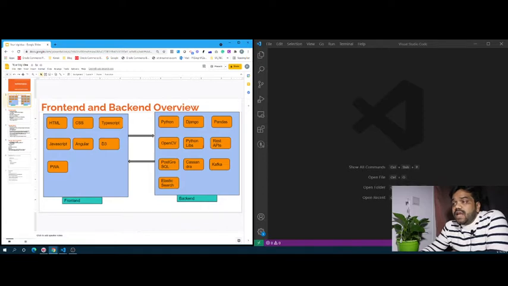The similar way we have a backend. In the backend system, we are using the Python language, and we are using the Django framework for web development, and we are using a lot of libraries as per the use case demand. In Python, we are using pandas, OpenCV, machine learning tools, which will be used to recognize images. So many Python libraries we will be learning, going further in the tutorials. And we'll be learning about REST APIs.